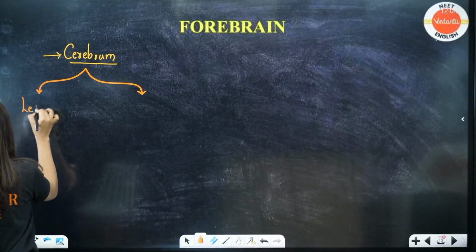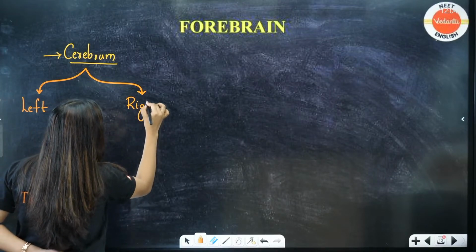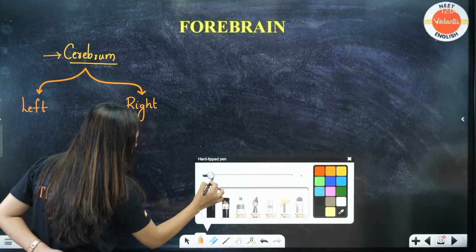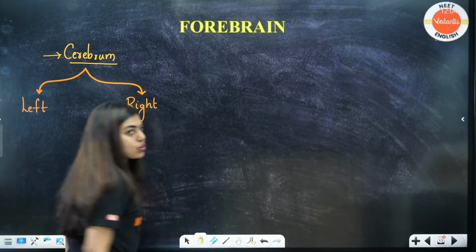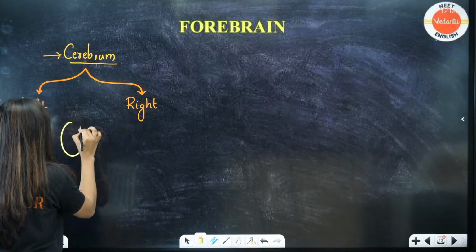Yes, we have left and right. Okay, two hemispheres are there. These two hemispheres are kept together. Very good. Okay, this is one hemisphere.